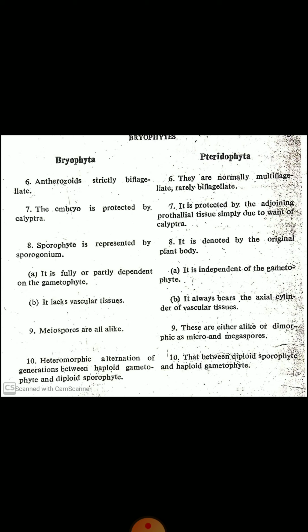Meiospores are all alike in Bryophyta, whereas in Pteridophyta they are either alike or dimorphic as micro and megaspores. Bryophytes show a heteromorphic alternation of generations between haploid gametophyte and diploid sporophyte. That is, the gametophytic generation is the dominant one, whereas in Pteridophyta there is an alternation of generations between the diploid sporophyte and haploid gametophyte.